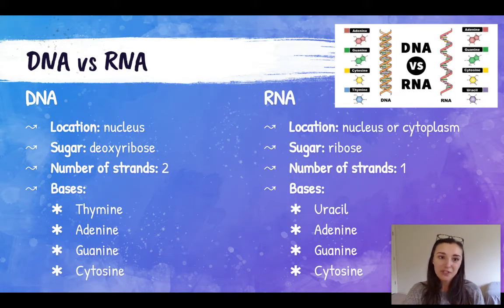All right, so first thing that you need to know about is the differences between DNA and RNA and some of the similarities too. So DNA is located in the nucleus. It has the sugar deoxyribose. It has two strands and it has the base thymine, which is different than RNA. RNA is located in the nucleus or the cytoplasm. It has the sugar ribose. It is single-stranded and it has the base uracil. Both DNA and RNA have phosphate groups in their backbone, and both DNA and RNA have adenine, guanine, and cytosine. So there are some similarities, some differences between the two.